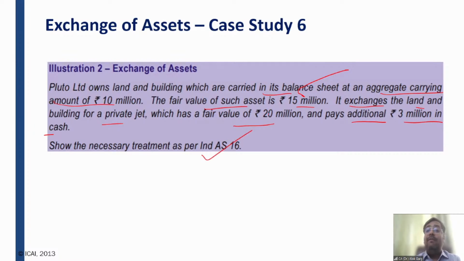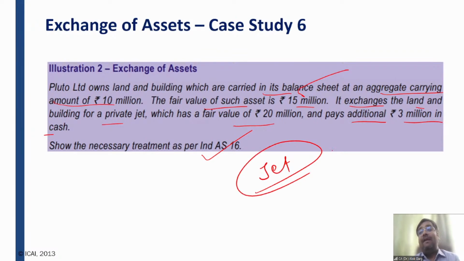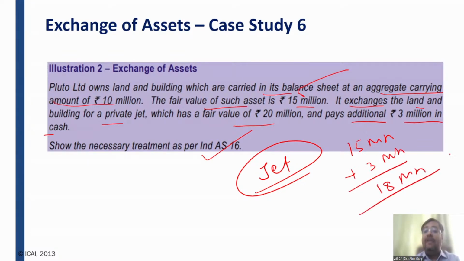Tell me, at what value is this private jet going to be recognized? This private jet is going to be recognized at 15 million, the fair value of the asset given up, plus the cash which has actually been paid. So 18 million is the value at which this private jet has to be recognized. Friends, but you have also given up land and building. You need to de-recognize the land and building. So tell me whether you will de-recognize the land and building at 15 million or 10 million.